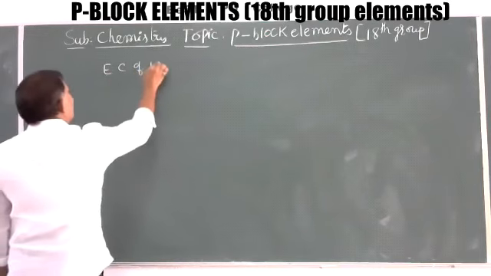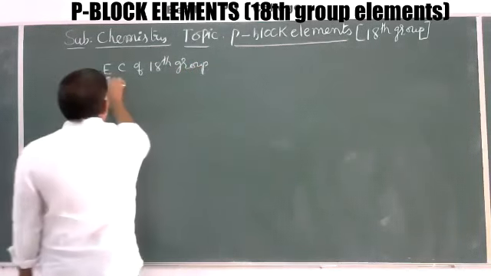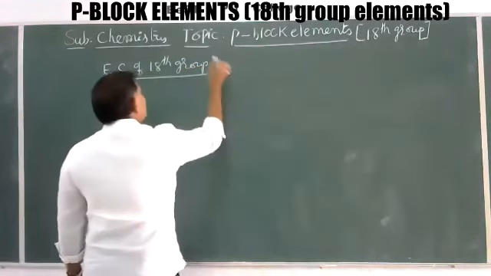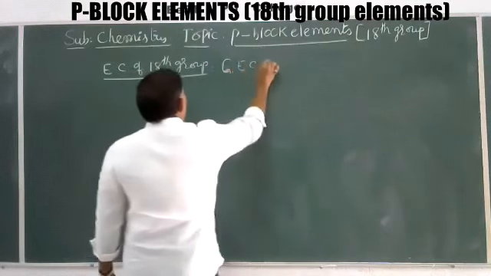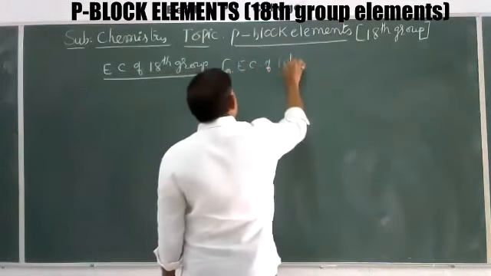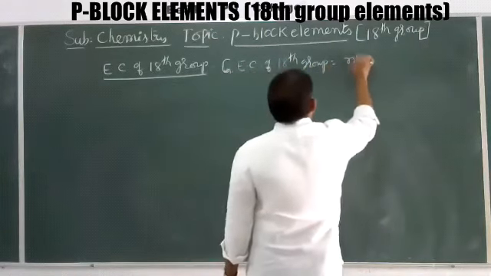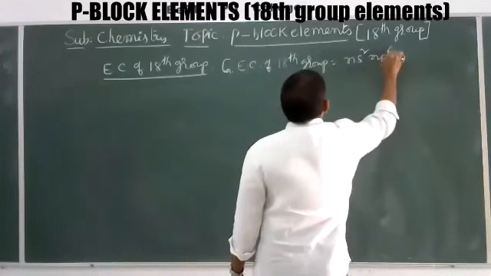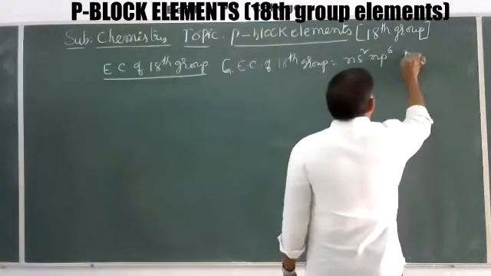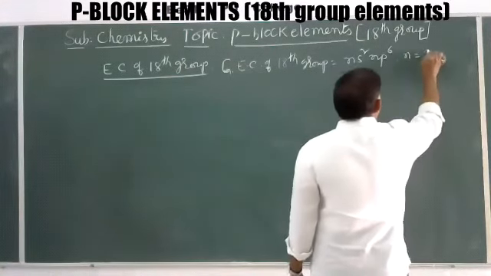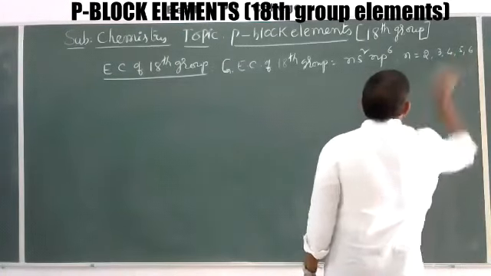The general electronic configuration of 18th group elements is ns2 np6. Here n stands for the energy level, that is 2, 3, 4, 5, 6 and so on.